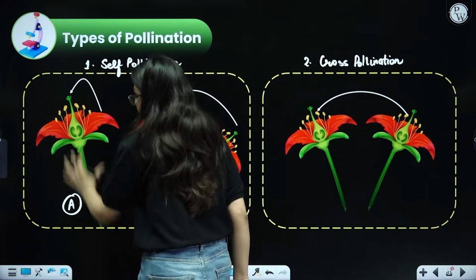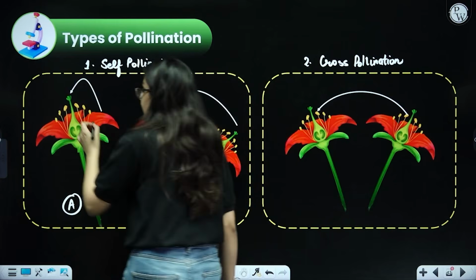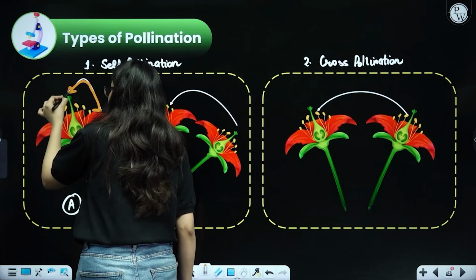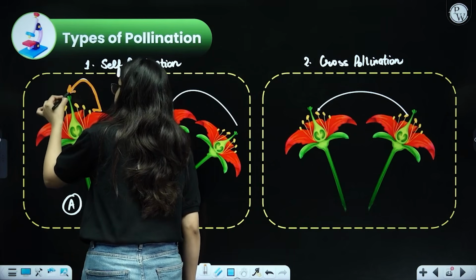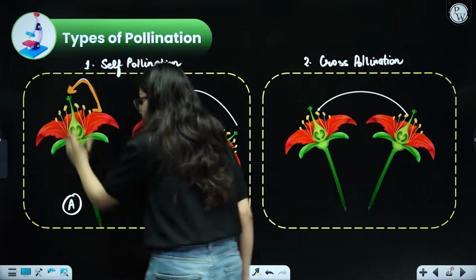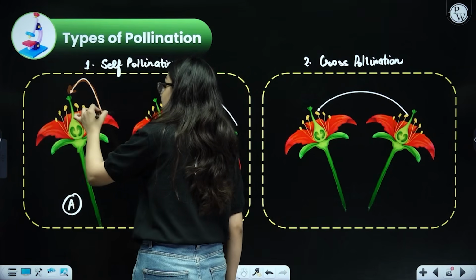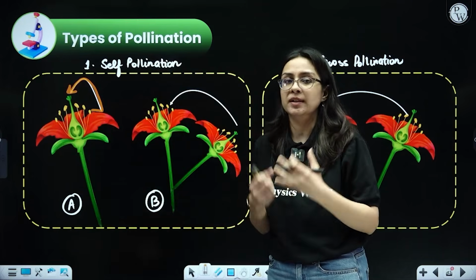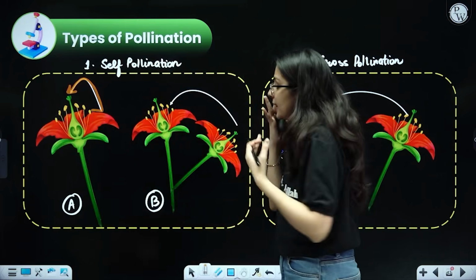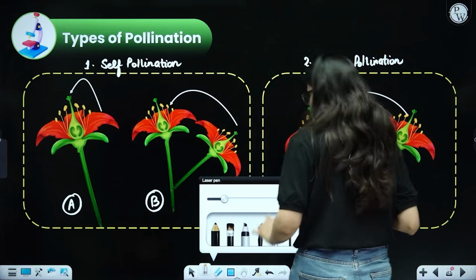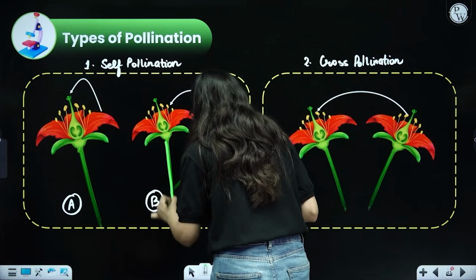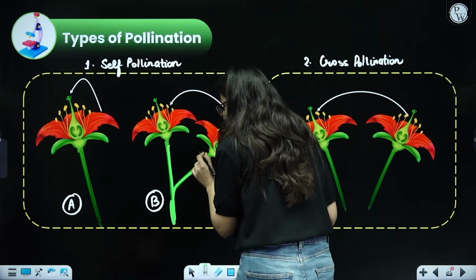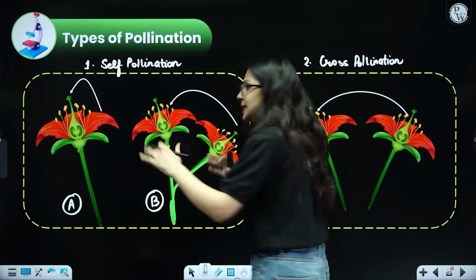Do you see, in case A, there is only one flower and the pollens are being transferred from the anther to the stigma of the same flower. So there is only one flower of a particular plant and the pollen is transferred from the anther to the stigma. So it is self-pollinating because it is on the same plant. In case B, this is also the same plant because this is the main stem and this is where the branching takes place. So the plant is the same, but the flowers are different. But still it is self only.